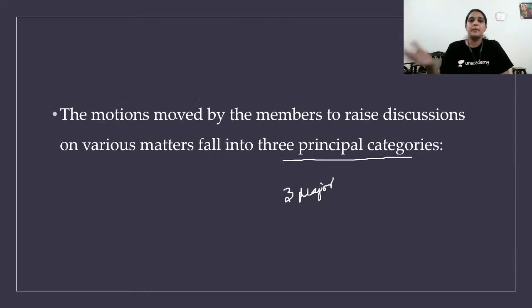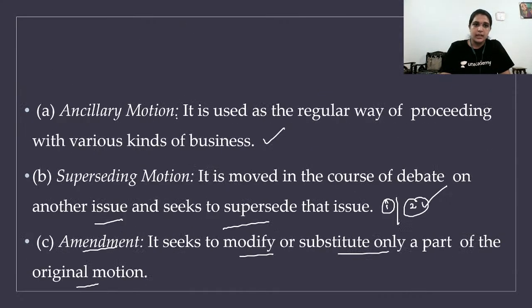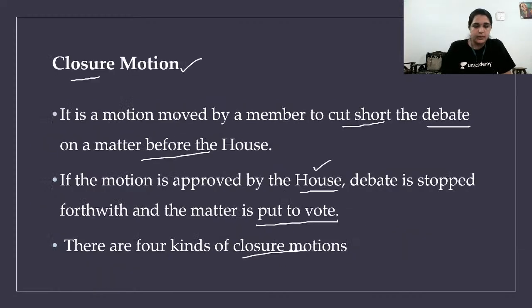Subsidiary means it's a complement for an original motion. And then in that subsidiary you have three types. And then closure motion means we have to cut short a debate and go for voting, is called as closure motion.